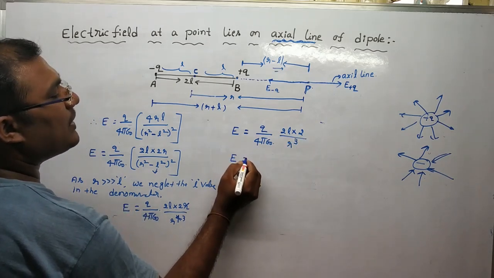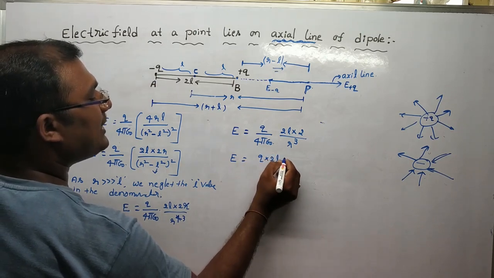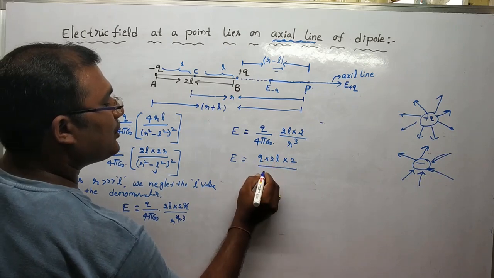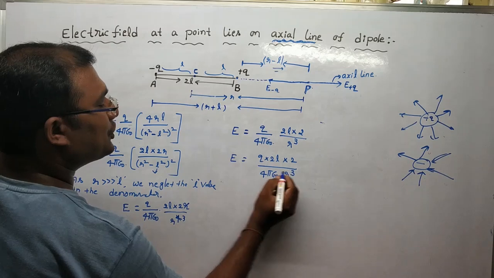Therefore, E equal to Q into 2l into 2 divided by 4πε₀ r³.